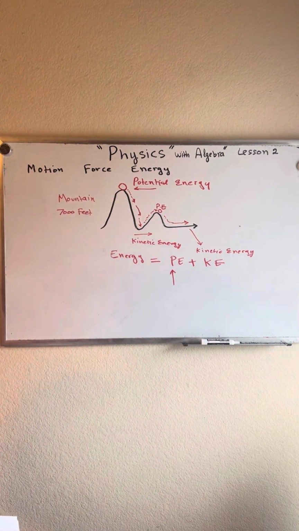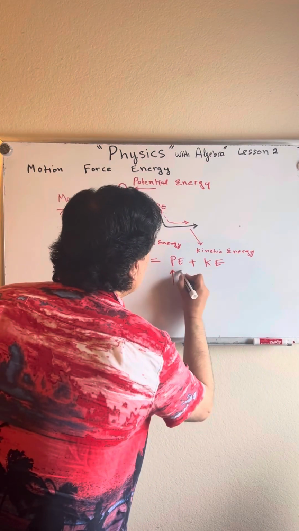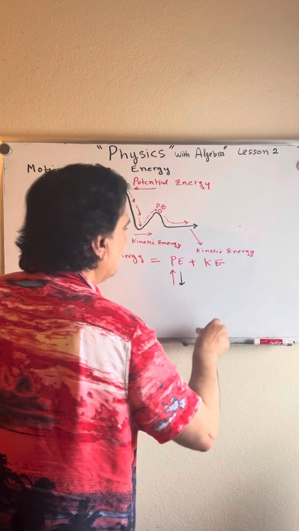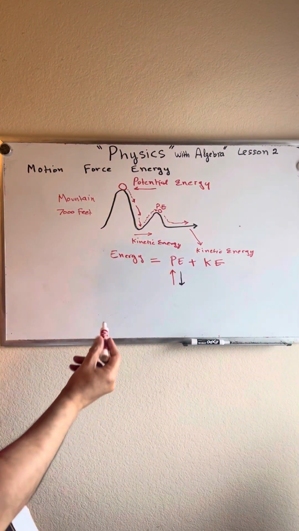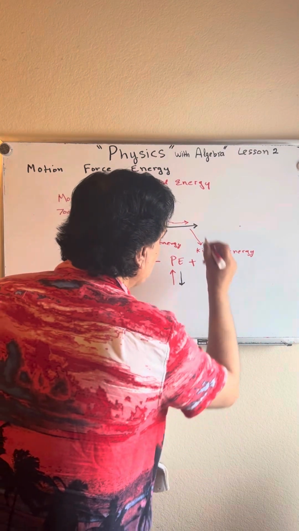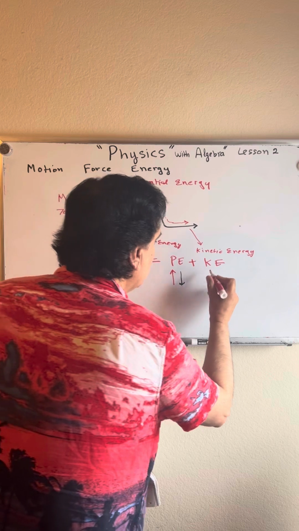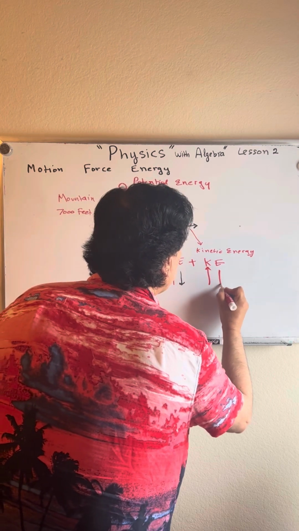When you're going down the hill, your potential energy is decreasing. When you're up the hill, there is barely any kinetic energy, right? But when you are down on the ground, you have high kinetic energy and low potential energy.